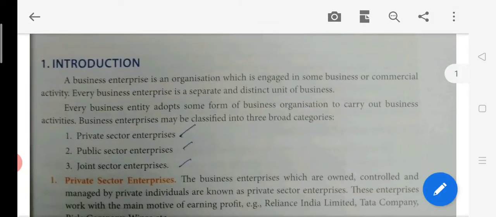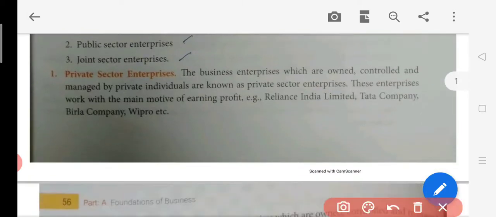Now first of all, the business enterprise may be classified into three broad categories: the private sector, public sector, and joint sector. Okay, so what is a private sector enterprise? Here, a private sector enterprise means a company which is set up by private players or private businessmen.